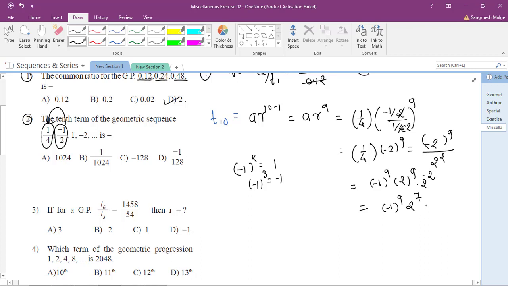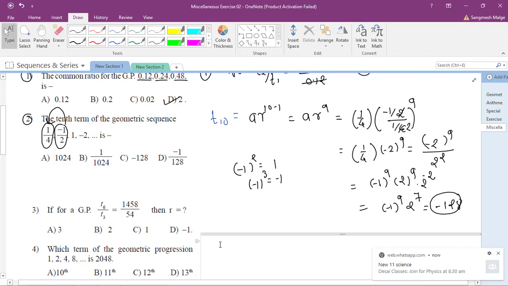So minus 1 to the power 9 times 2 raised to power 7. What is 2 raised to power 7? It is 128, and it is multiplied by minus 1 to the power 9, so it should be negative only. So minus 128 should be my answer. Is it okay everyone? Good. If any one of you has a doubt, please ask your doubts here only. Wait for 1 minute.